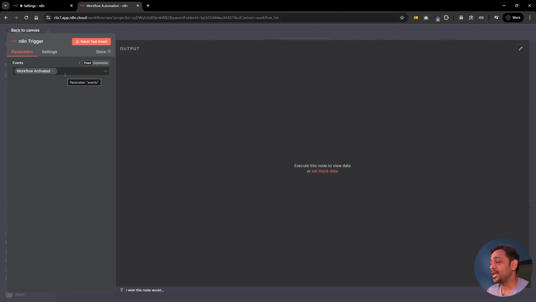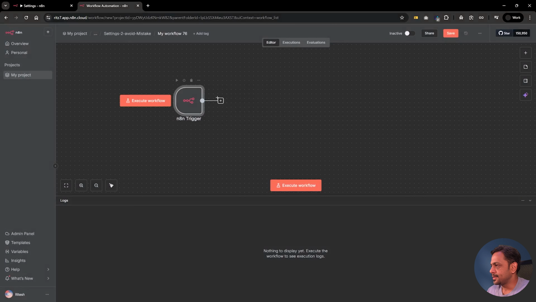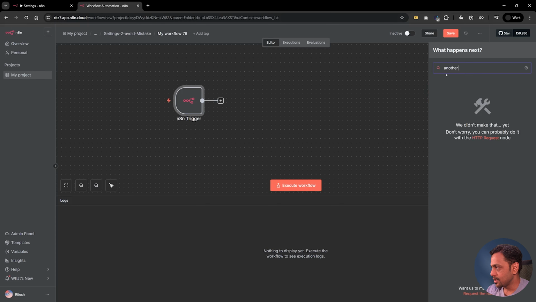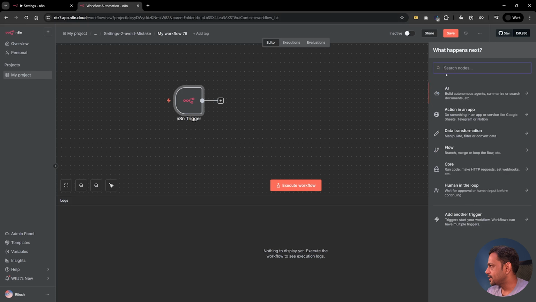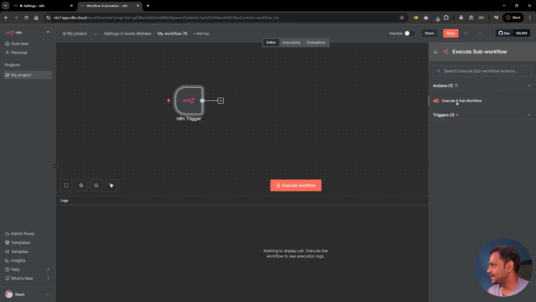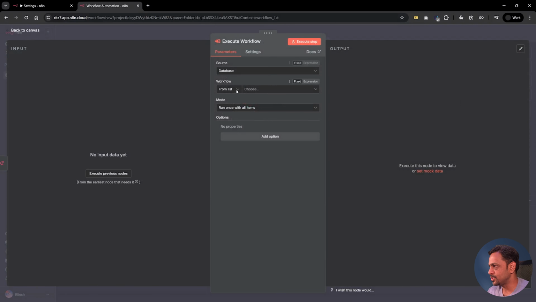Whenever we are activating a workflow, and I'll go over here, and we have a node called execute sub workflow. Execute sub workflow is what we need to use here.